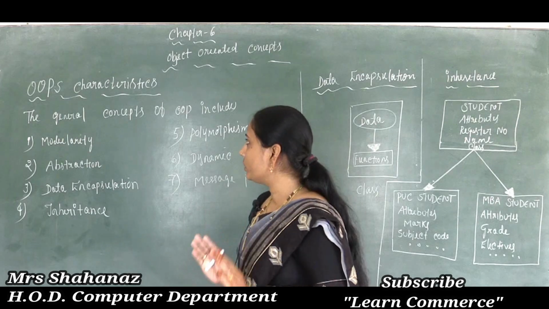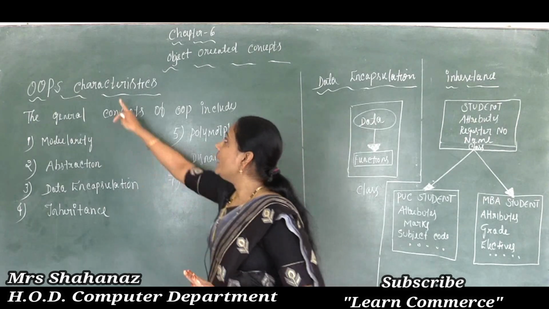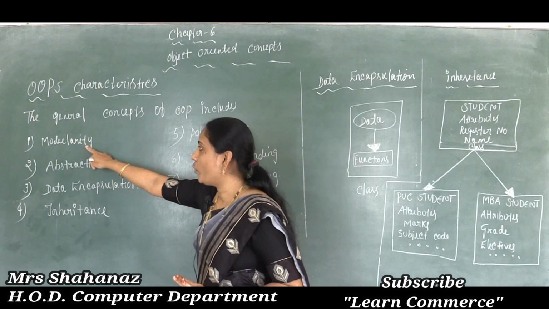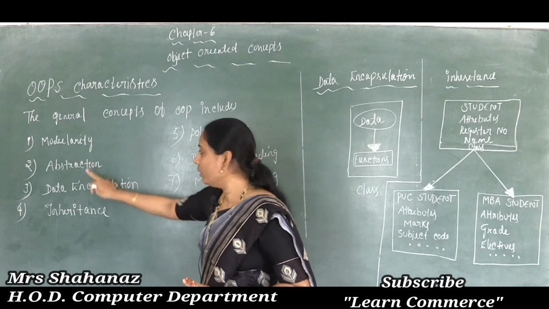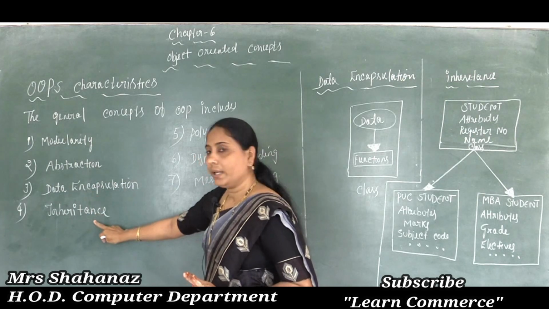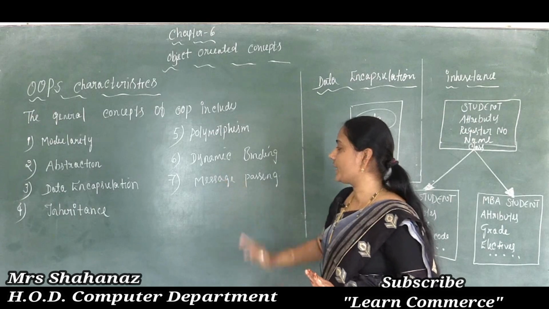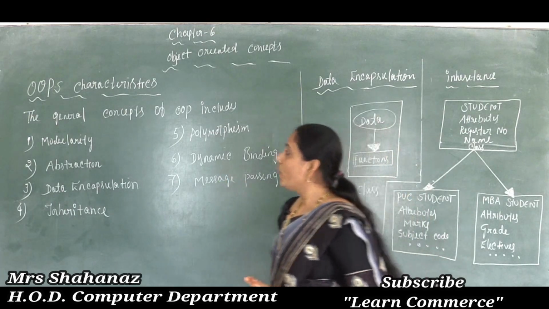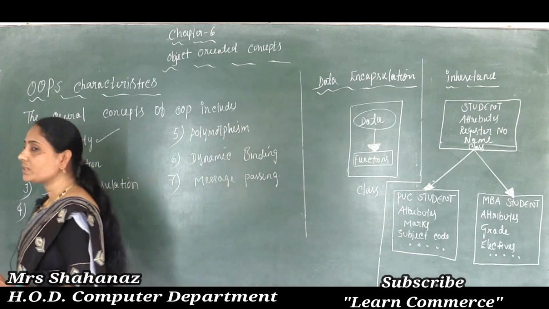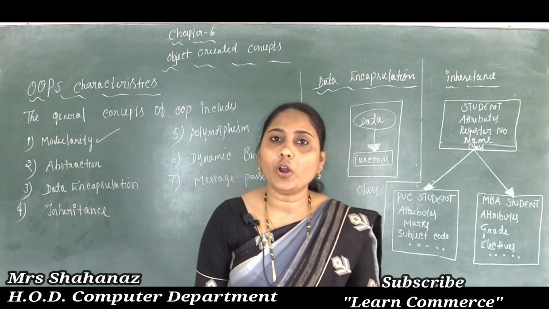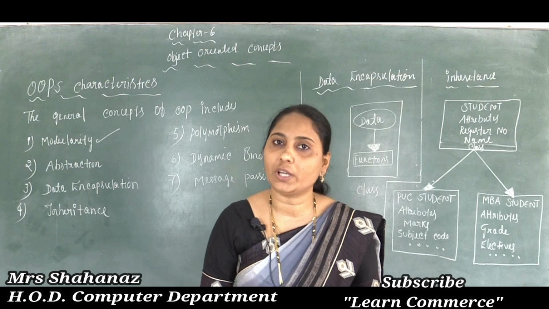Now in the concept of the characteristics, the first one is modularity, then abstraction, data encapsulation, inheritance, polymorphism, dynamic binding, and message passing. Now first of all I want to select the first point. The name of the point is modularity. We already know the meaning of modularity, correct?